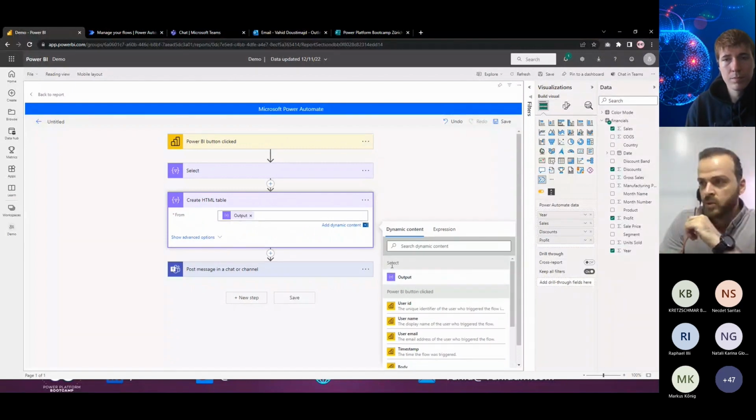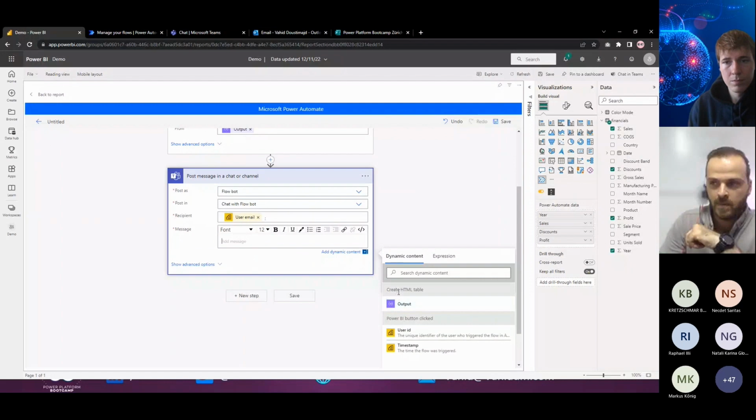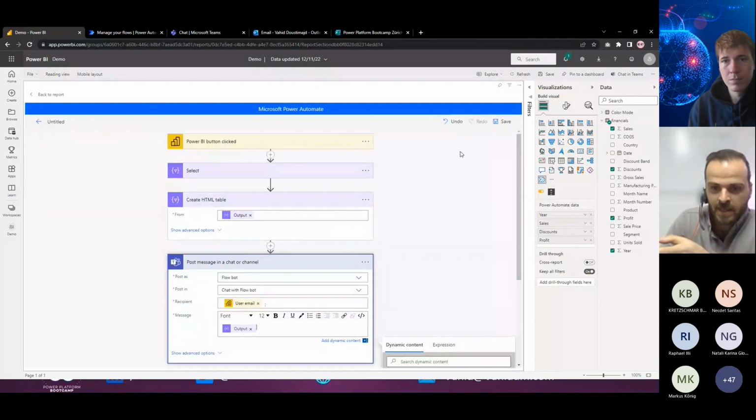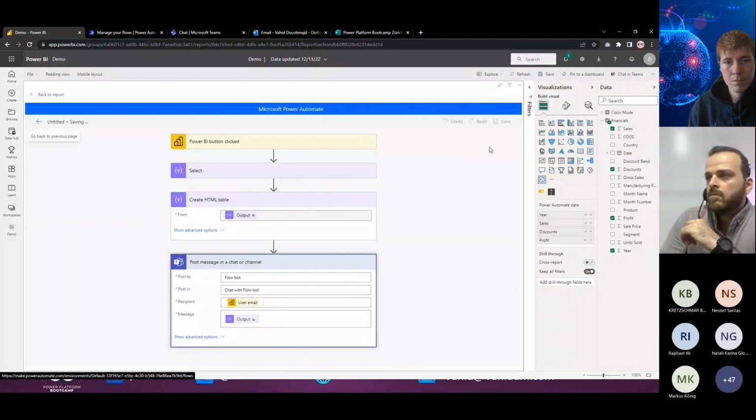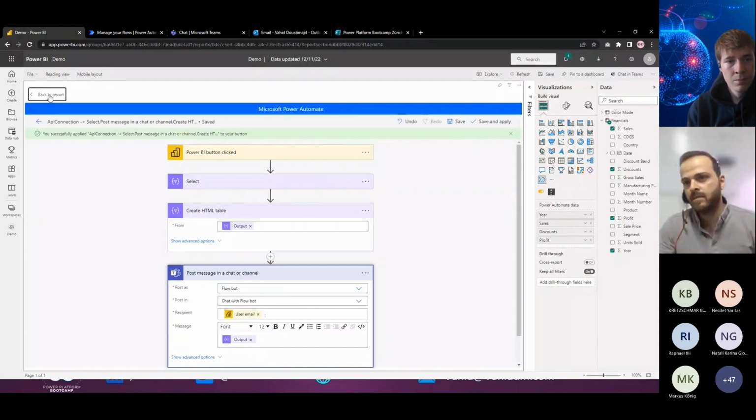So I will select the output of the select, and here in the post message, I will select the output of the create HTML table. So I will receive the data, map it here, shape it as a table, and then send it in a Teams chat. Save it here, save and apply, and if we get the green light here, we can run it by clicking on the button.